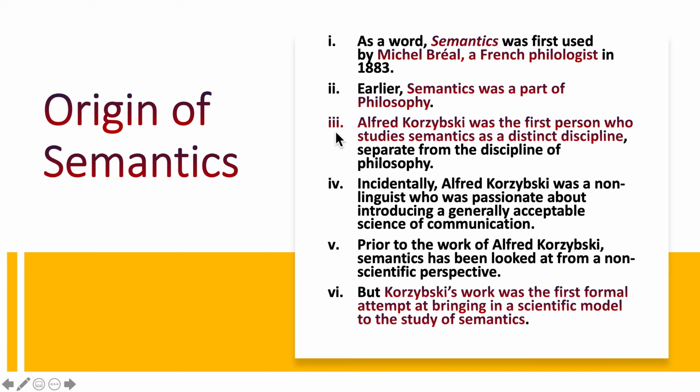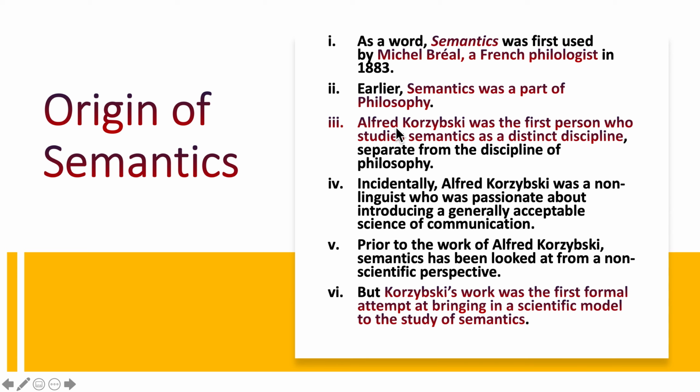Point number 3. Alfred Korzybski was the first person who studied semantics as a distinct discipline, separate from philosophy. As I told you in point number 2, earlier semantics was a part of philosophy and logic.